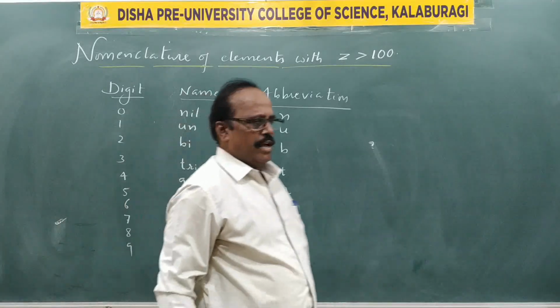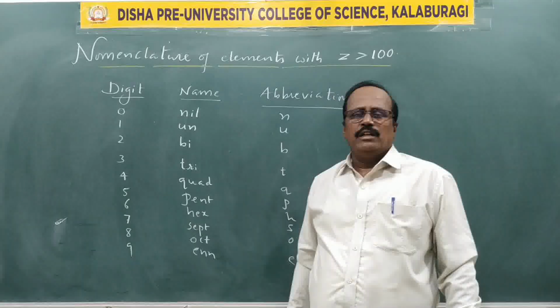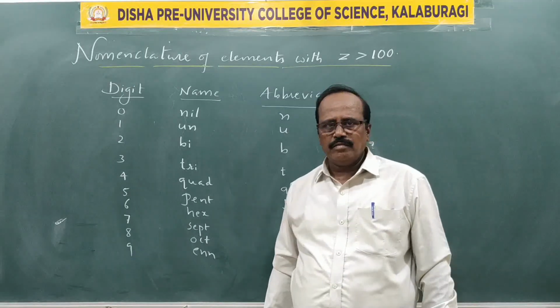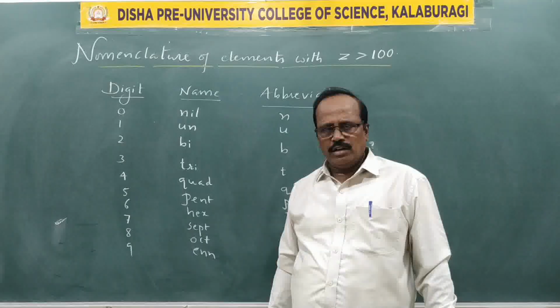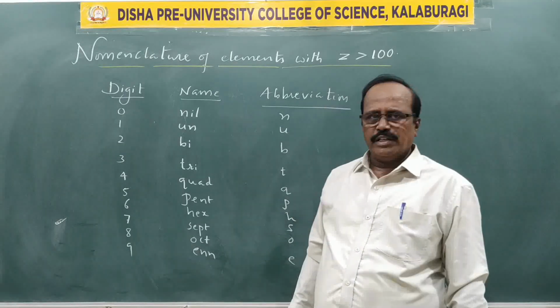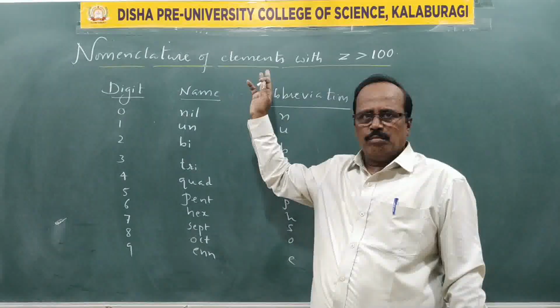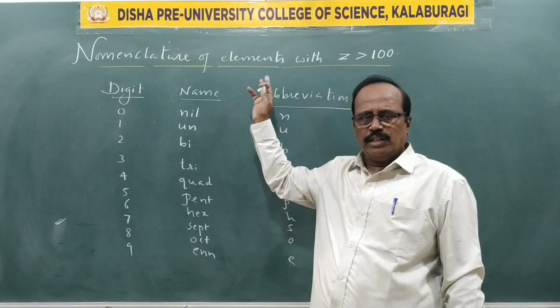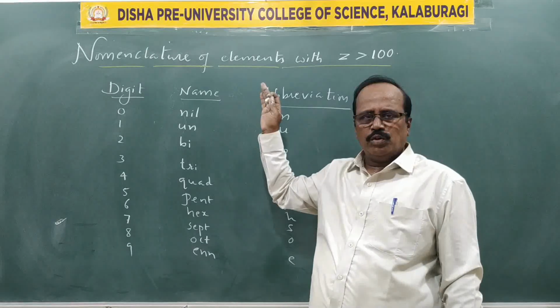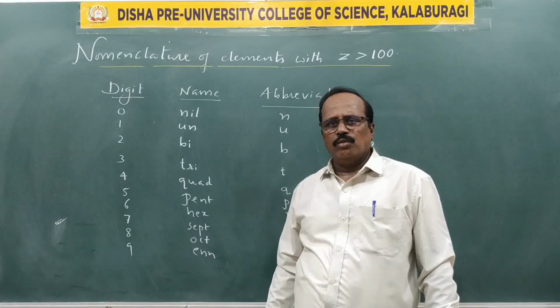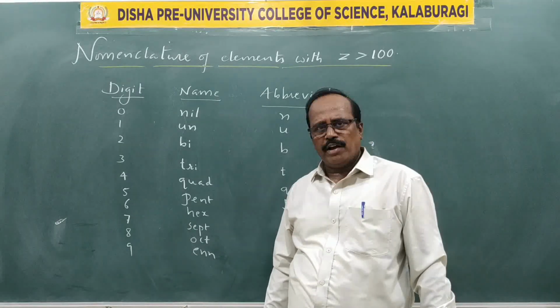These are the abbreviations. Once again, after knowing the definition of the modern periodic law, Henry Moseley's work, we have given the definition. Then we could see the modern periodic table with incorporation of 1 to 18, replacing Roman numerals, with the recommendation of the IUPAC board.